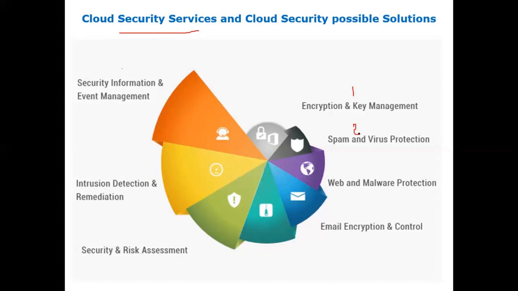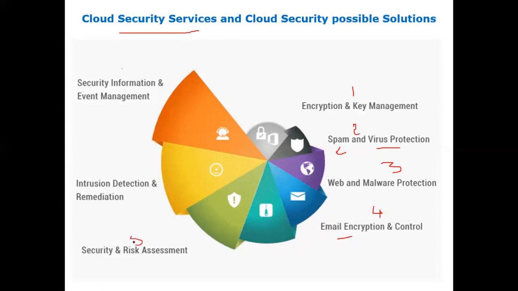The second solution is spam and virus protections. The third is web and malware protections. We have already seen physical security, network security and data security, which come under web and malware protection. The fourth is email encryption and control. Email protection is done with the help of a concept we have already studied, which takes care of text encryption and email encryption.